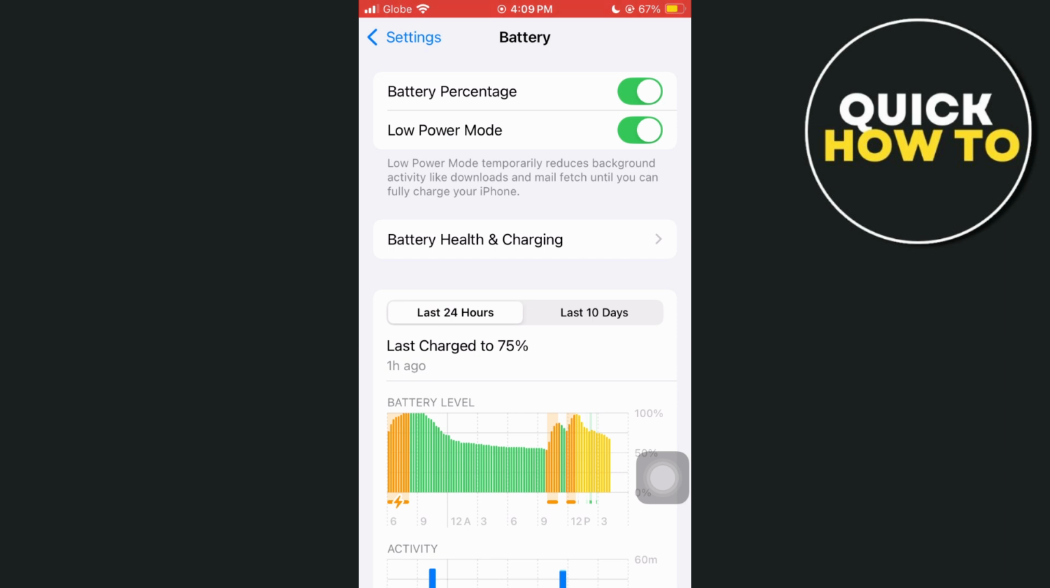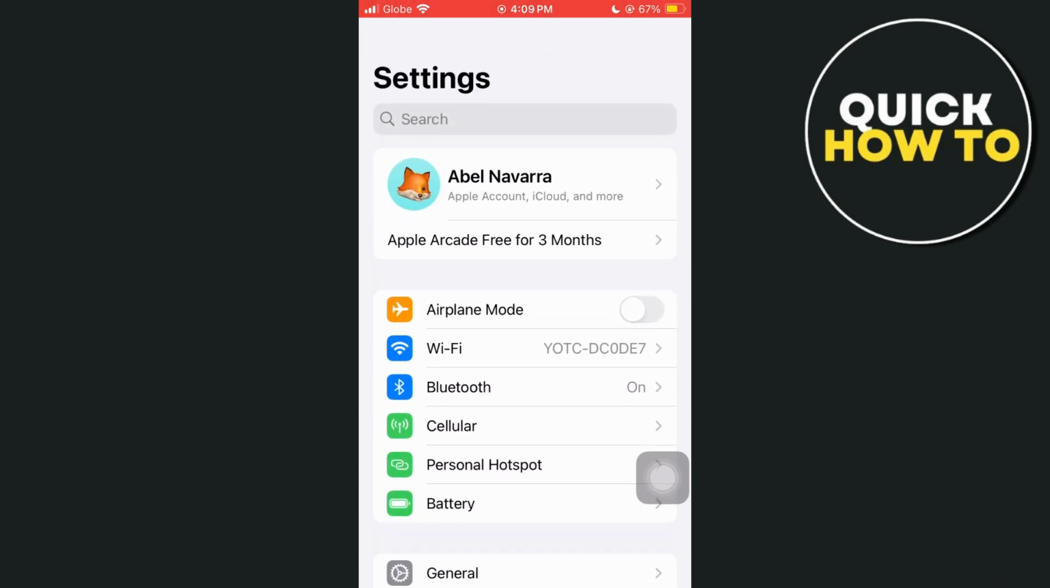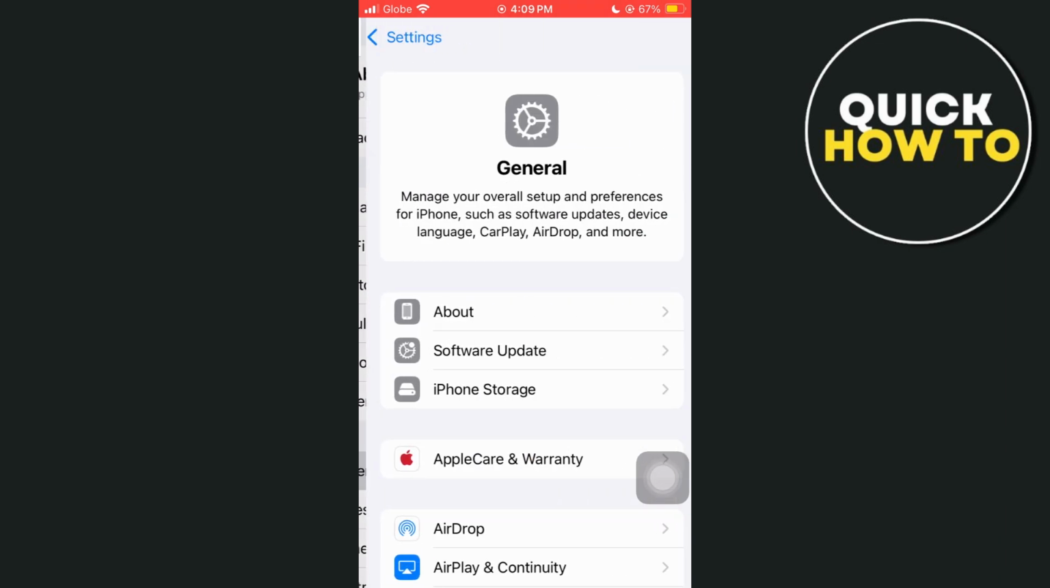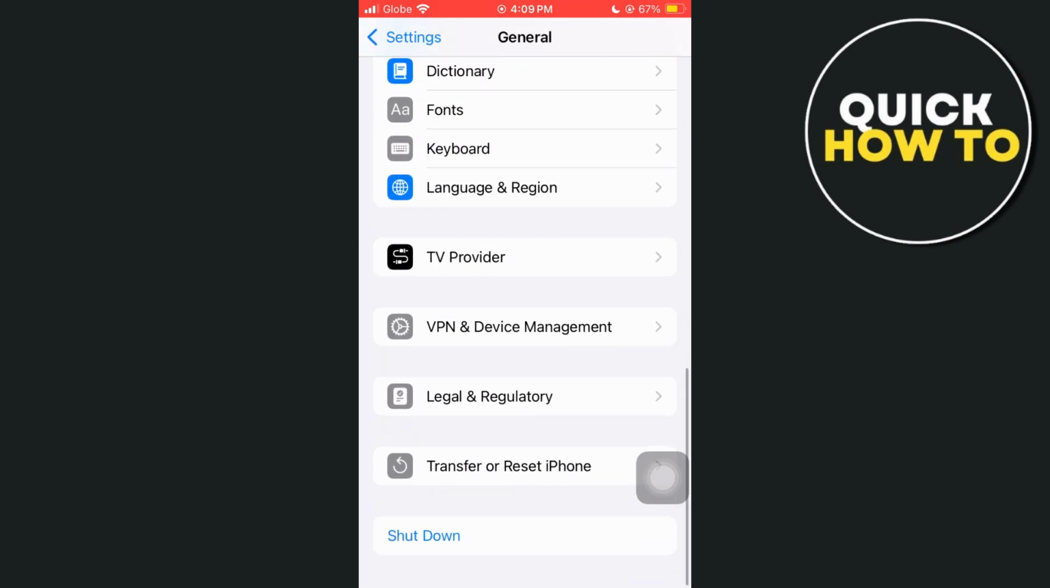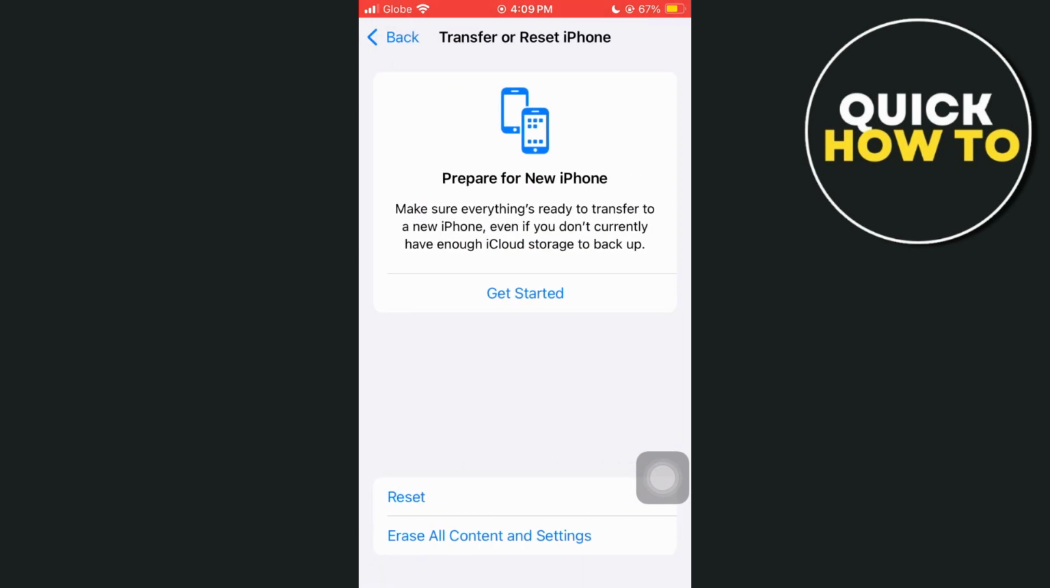And the last method that you can do if the problem persists is resetting all settings. So go back to your settings, then go to General, scroll down to the bottom and select Transfer or Reset iPhone, and then tap on Reset.